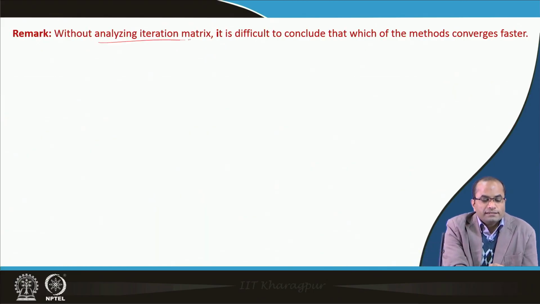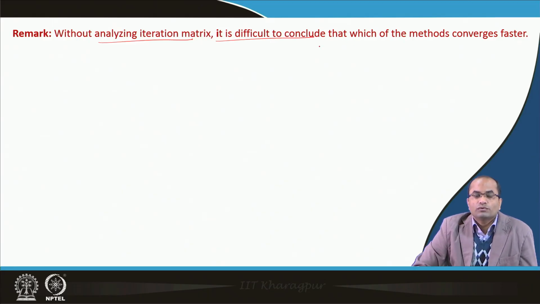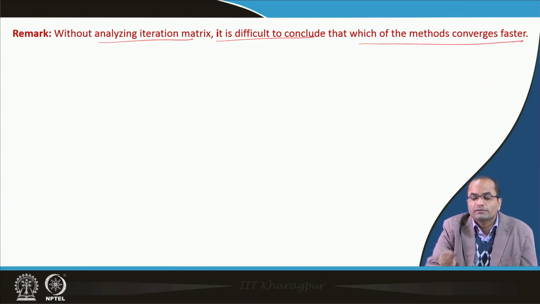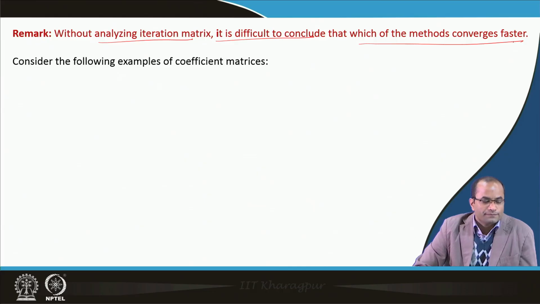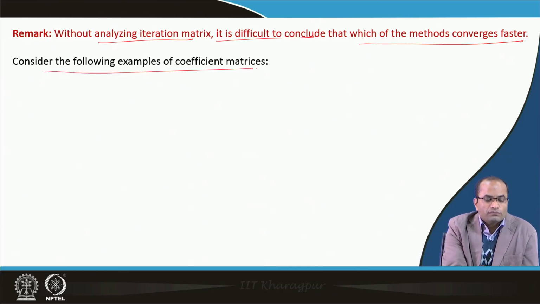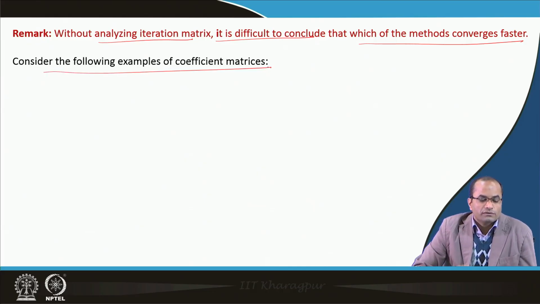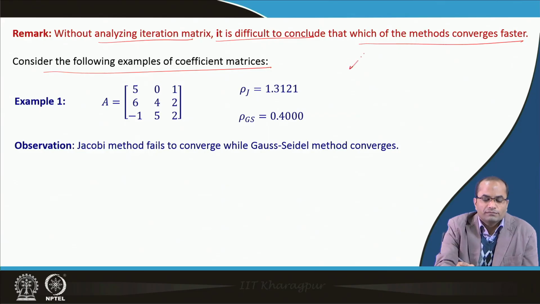So, without analyzing the iteration matrix, it is difficult to conclude, looking at just the coefficient matrix, which method converges faster. We have to compute this iteration matrix, which is crucial. Once we have the iteration matrix, we have the spectral radius, then we can tell many things about that method. So, consider the following examples of the coefficient matrix. Our system is always Ax = b, and we are talking about A.